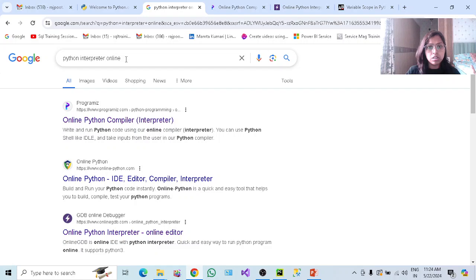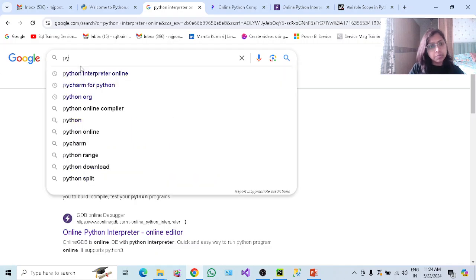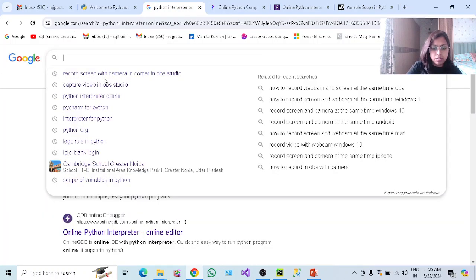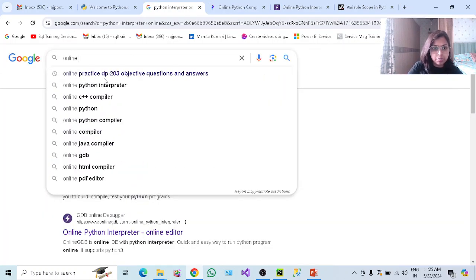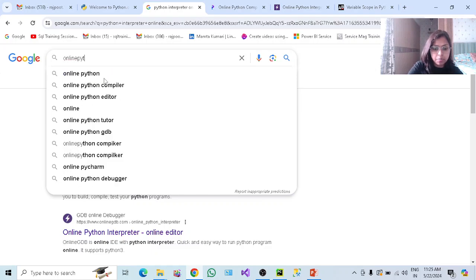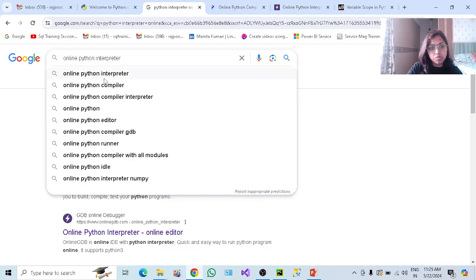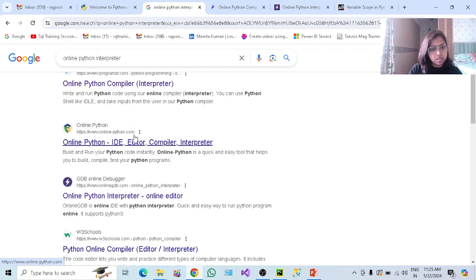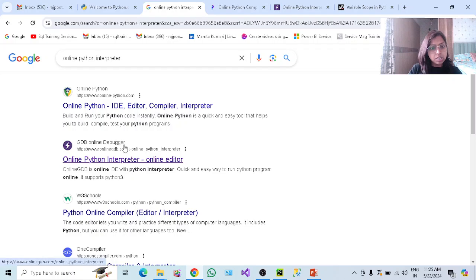So if you want it, you can search for PyCharm. It's not necessary that you do it in PyCharm. There are online interpreters as well. If you search for online Python interpreter, let me open it for you. If you search this, then you will get online interpreters, which are provided by Programiz. Then you can see this Online Python, GDB online debugger.